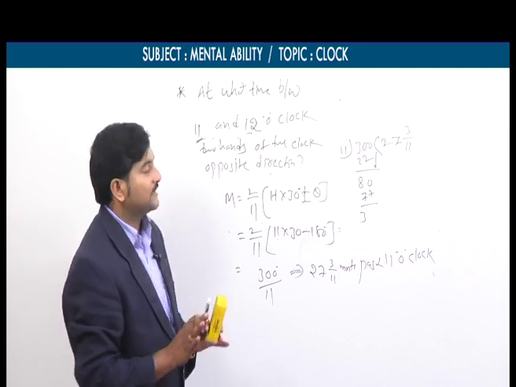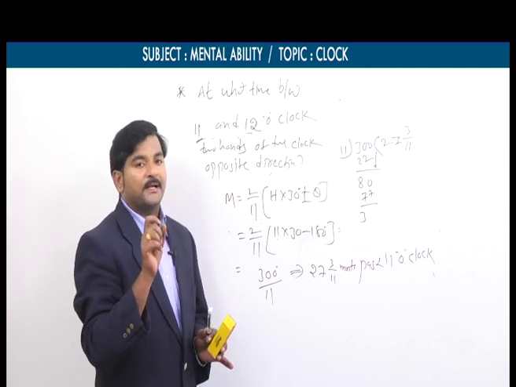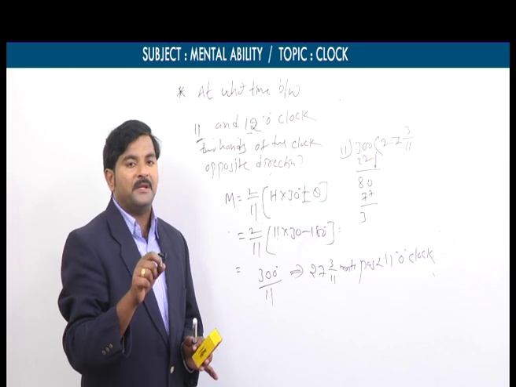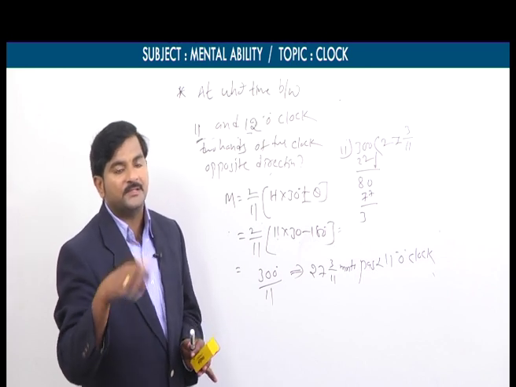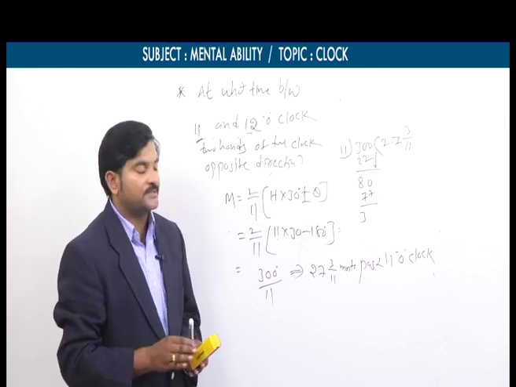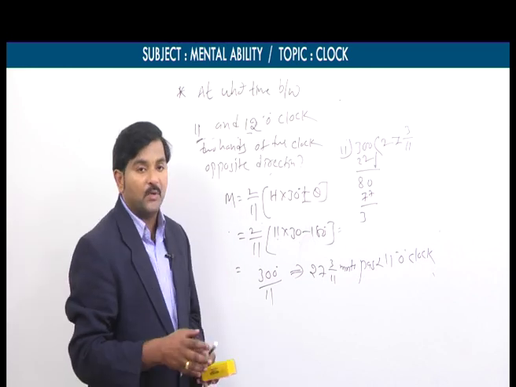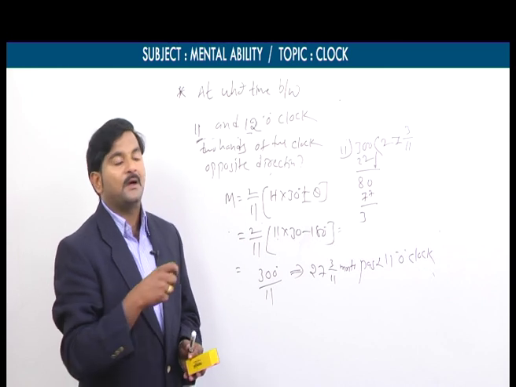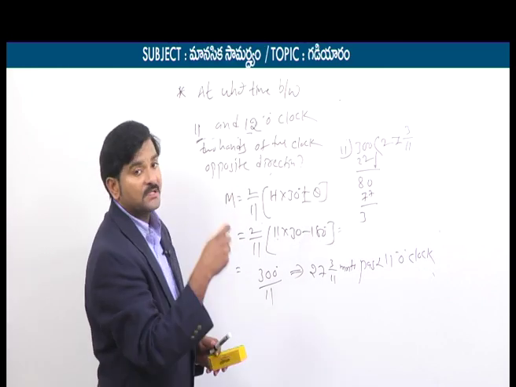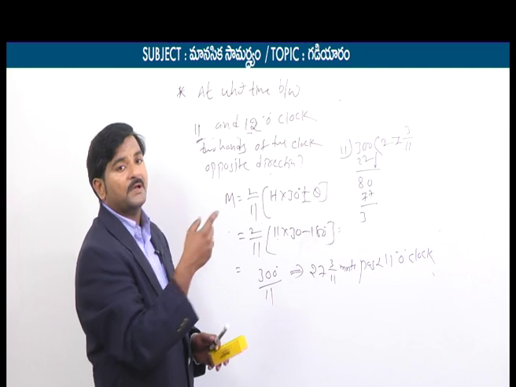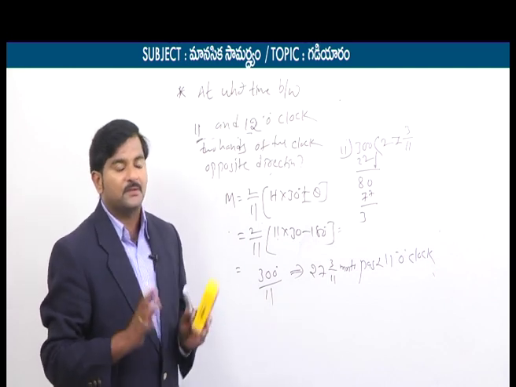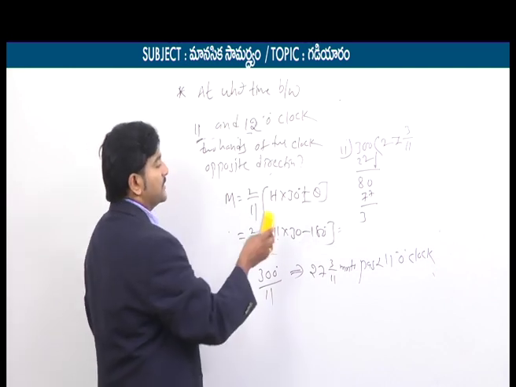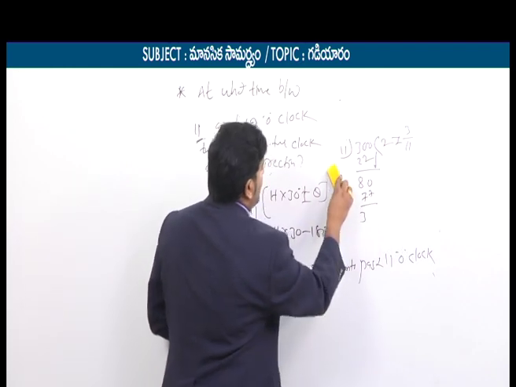So you need to focus on this part. Only 2 things. In type 1, coincide: whether he mentioned coincide or 0 degrees, you need to take theta is equal to simply 0. Whether it is opposite direction or 180, you have to take theta depending on the time: if it is from 12 to 6, plus 180; if it is from 6 to 12, it could be minus 180. So think positively, definitely you can have a good command on this subject.